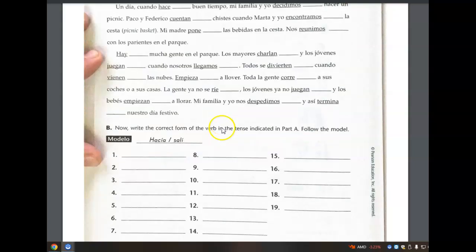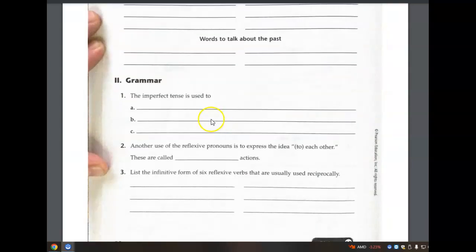All right, next page, grammar uses of the imperfect. Imperfect tense is used to talk about repeated actions in the past. We filled out a T-chart with these uses. Repeated actions in the past, when you're talking about, for example, your childhood, like that example paragraph, de niño or de niña. Adverbs of frequency, to say how often you used to do something.